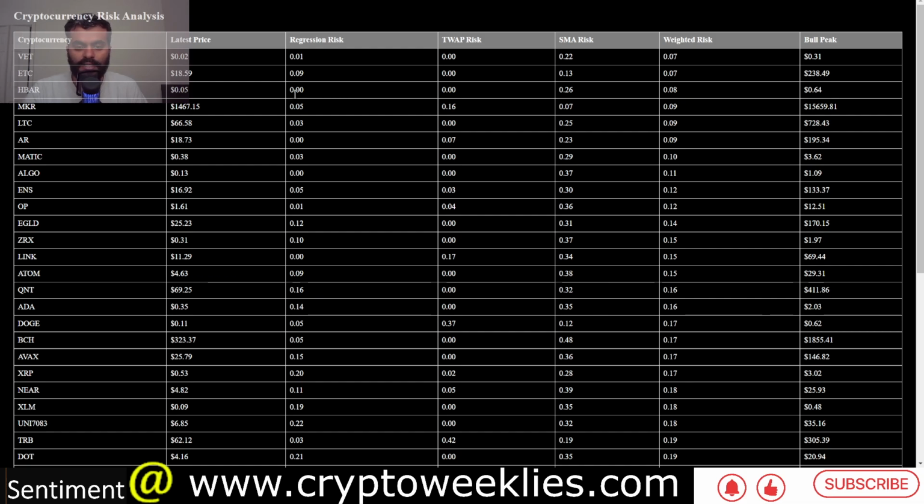Again, per the regression analysis, the risks are essentially zero. The time weighted average price based risks are essentially zero. The SMA risk is 0.26, weighted risk at around 0.08, and per the bull case peak for this crypto is at around 64 cents.